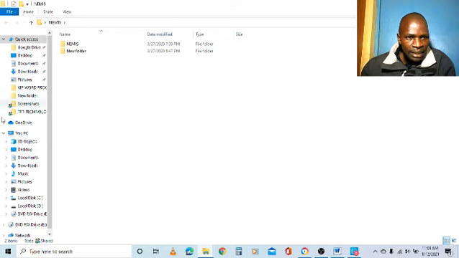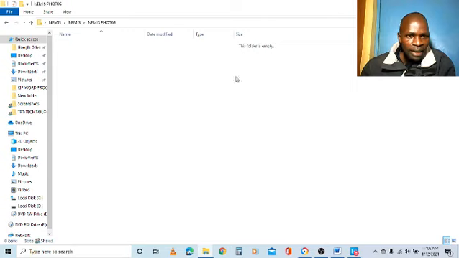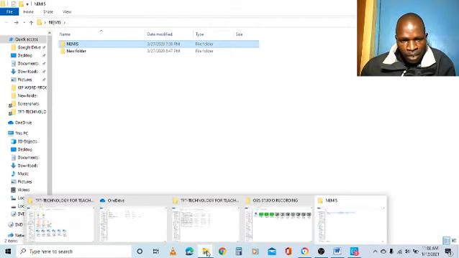I can see this one is opening. I can still go in. I have two folders here. The name is New Folder, and I can double click. It still has another folder. I can double click like that, and this folder does not have anything. So that's how to open a folder. I can go to File Explorer and open another folder.